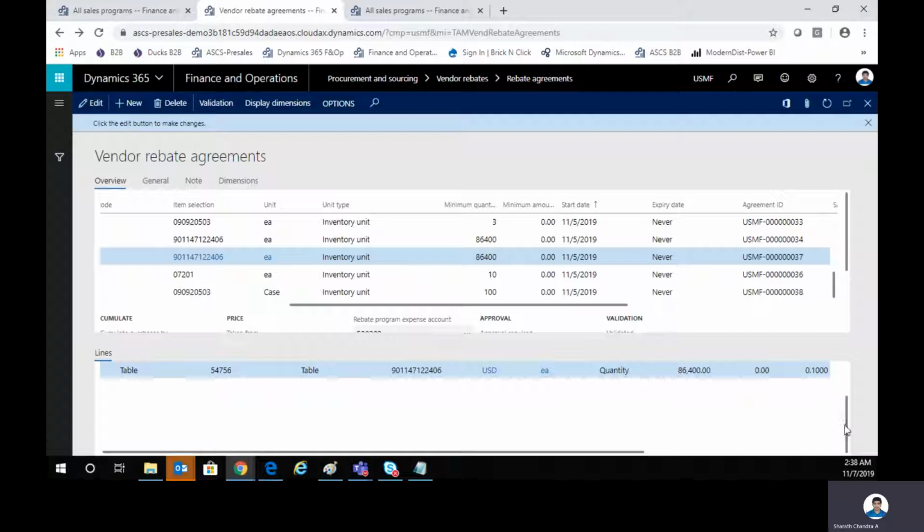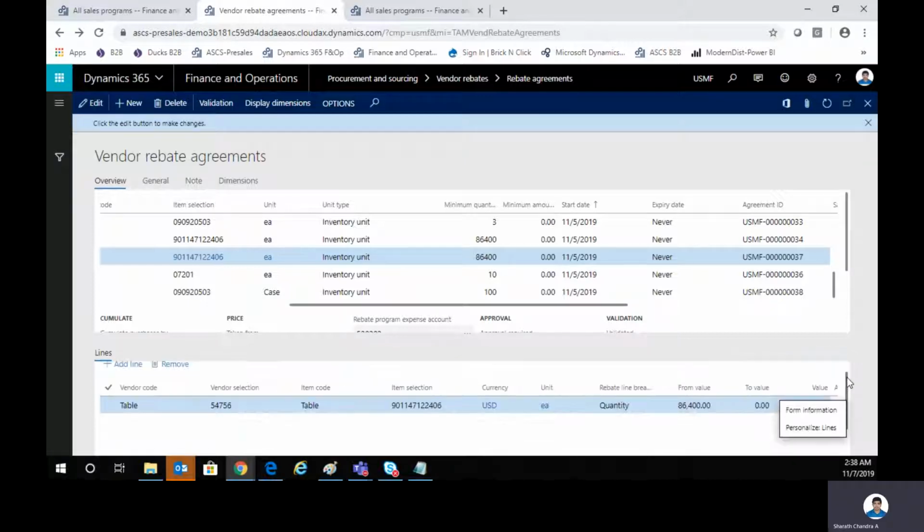You can have all tiered setups as well. I can always go ahead and add a line here saying that, hey, if it is more than 100,000, you'll get 0.20 cents as a chargeback. So you have that option too. This is pretty much the explanation of how you can handle the scenarios 3.13, 4.10, and 6.17. Thank you.